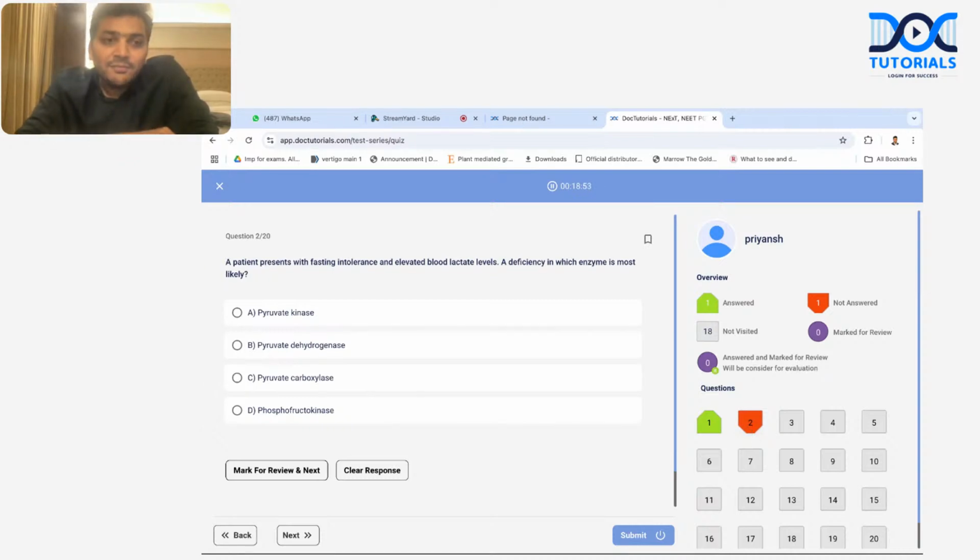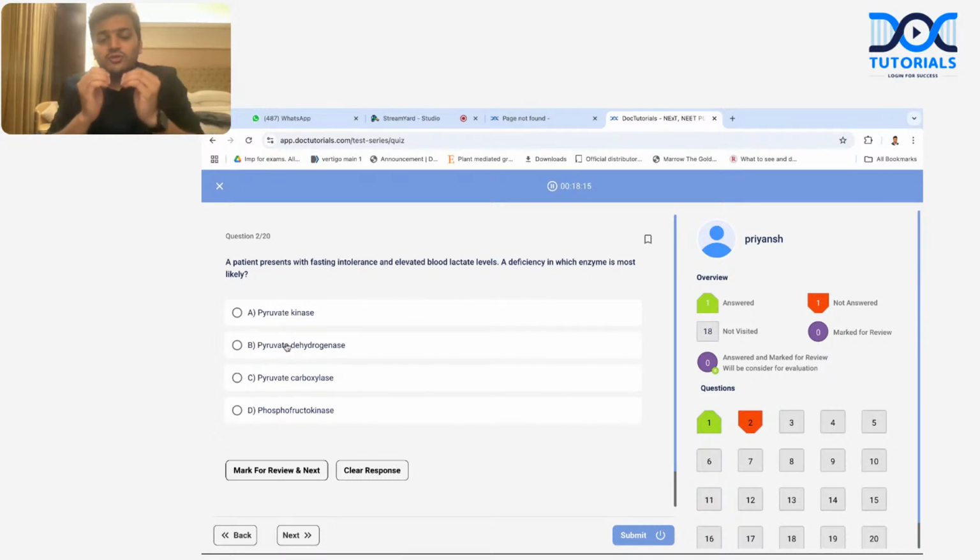A patient presents with fasting intolerance and elevated levels of lactic acid. Fasting intolerance means there is fasting hypoglycemia. Lactic acid is more. A deficiency in which enzyme is most likely? Pyruvate kinase, pyruvate dehydrogenase, pyruvate carboxylase, phosphofructokinase. Now I will eliminate this option very easily. Phosphofructokinase cannot be the answer because phosphofructokinase is a glycolytic enzyme, and this patient is having more lactic acid, which means more anaerobic glycolysis is happening. So glycolysis is happening. This cannot be the answer. They're asking which deficiency is there. This enzyme deficiency must not be there.